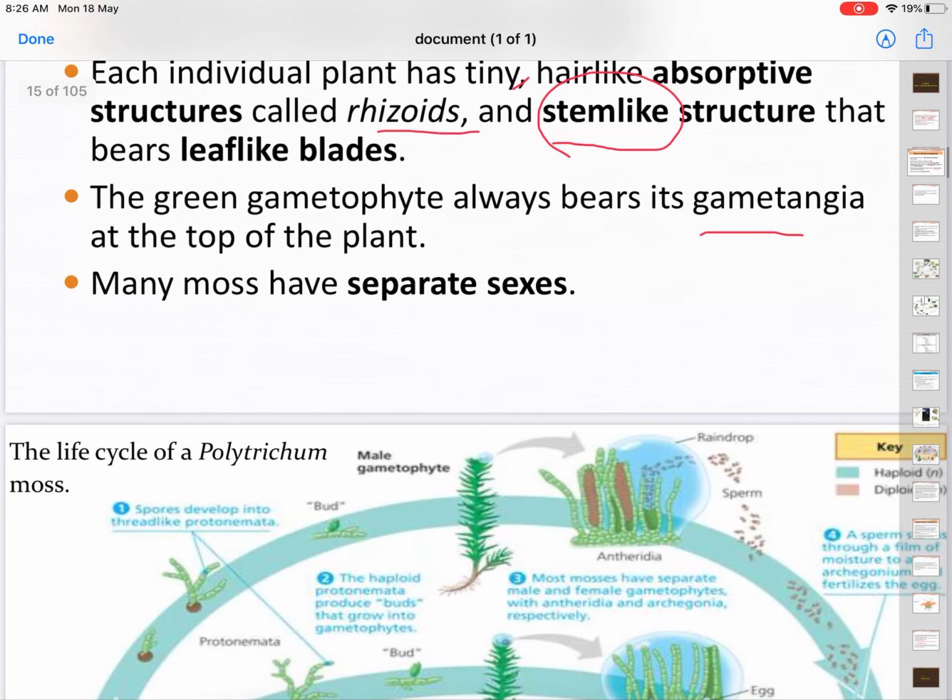And many mosses have separate sexes. Separate sexes means one plant has only one type of gamete. For example, one plant carries antheridia, the other plant carries the female gamete.